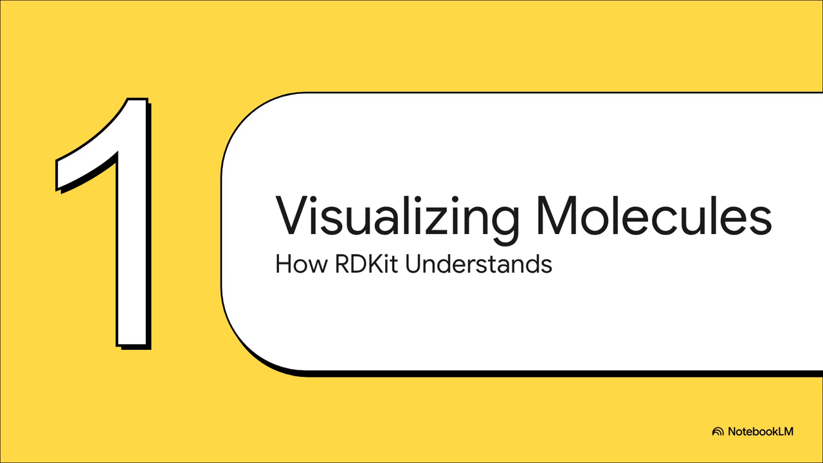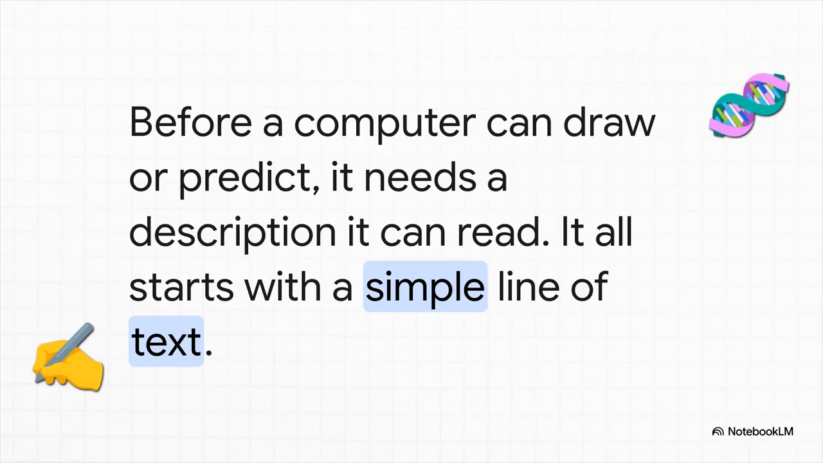Okay, so you might be wondering, how does a piece of software, a computer program, even begin to understand something as complex as a 3D molecule? Well, it all comes down to translation. See, before a computer can do anything cool like draw a molecule or predict how it'll behave, it needs a description it can actually process. It can't just look at a picture like we can. It needs a specific language, a way to read the structure.